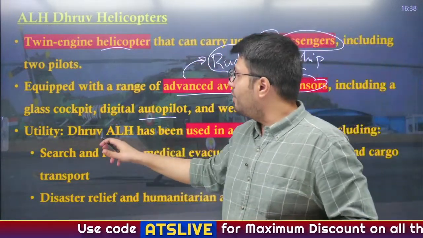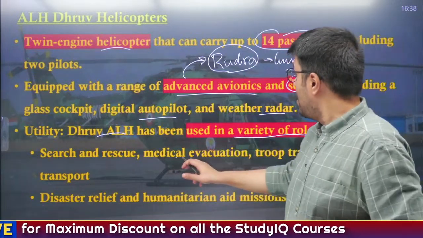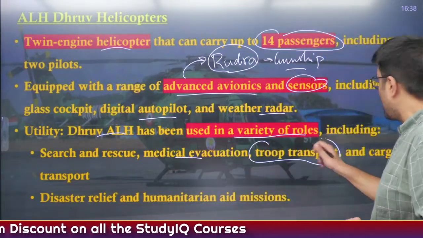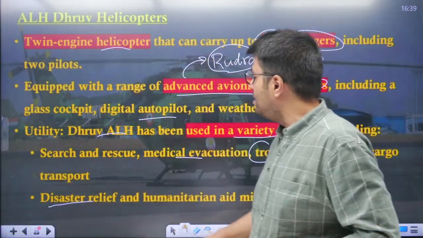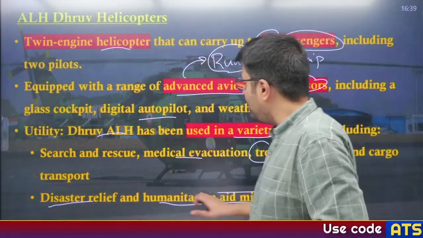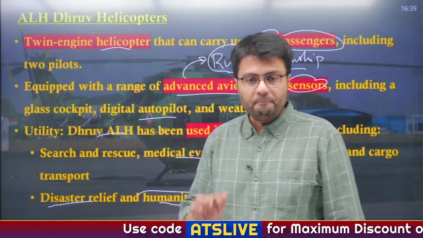The Dhruv ALH has been used in a variety of roles, including search and rescue, medical evacuation, troop transport, cargo transport, and also increasingly in disaster relief as well as humanitarian aid missions. So it is a multi-role and multi-purpose helicopter. Understand?